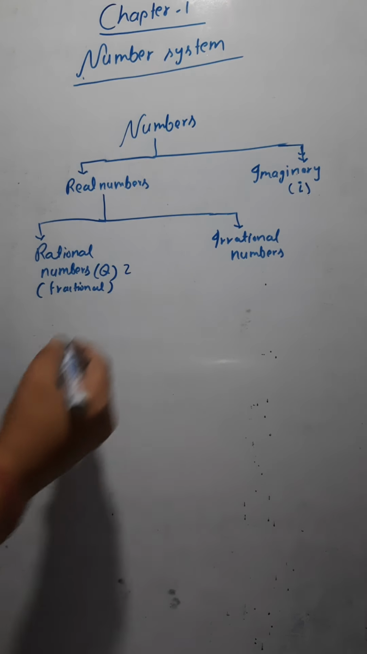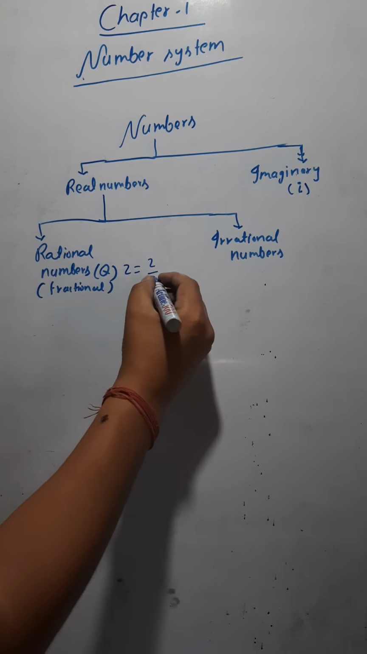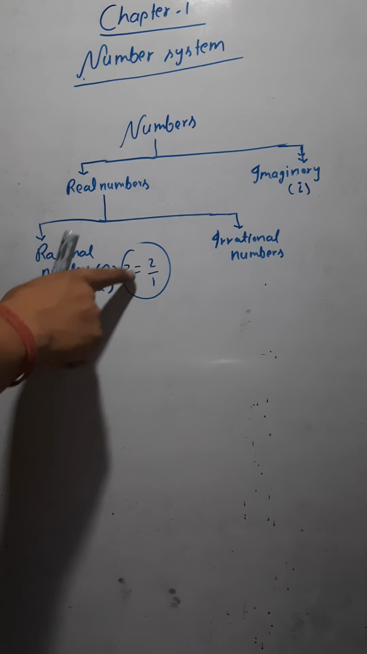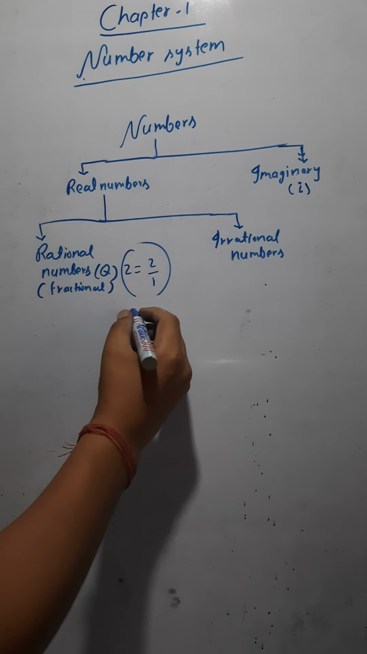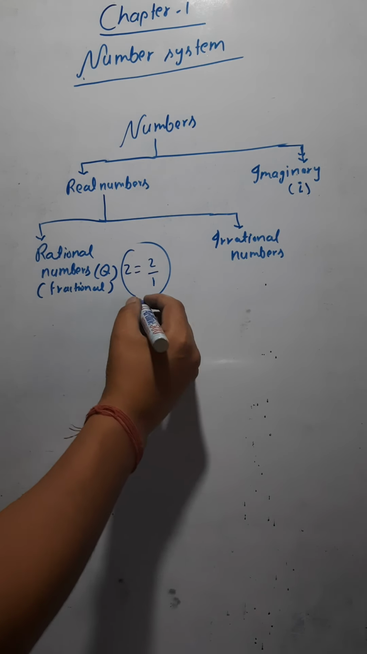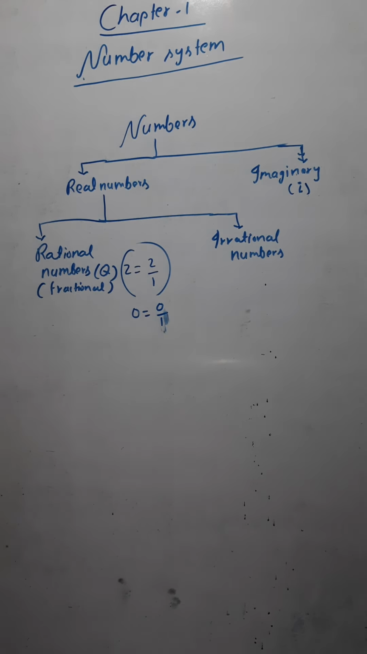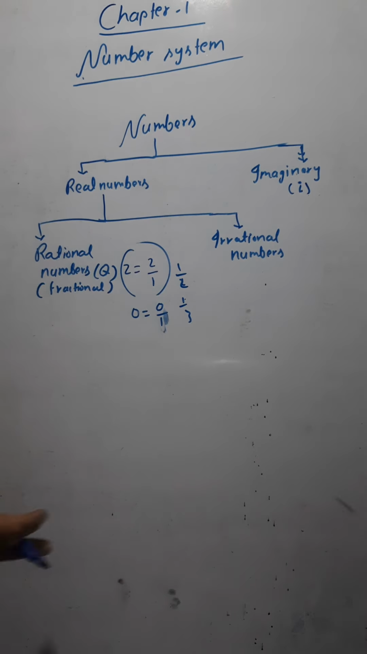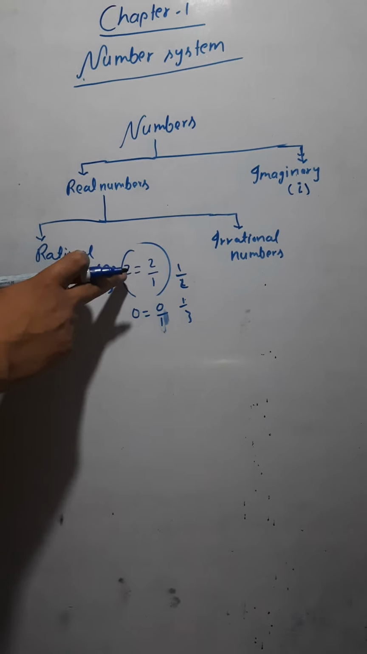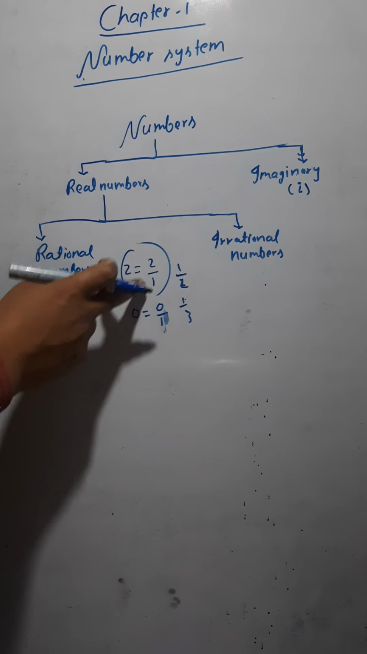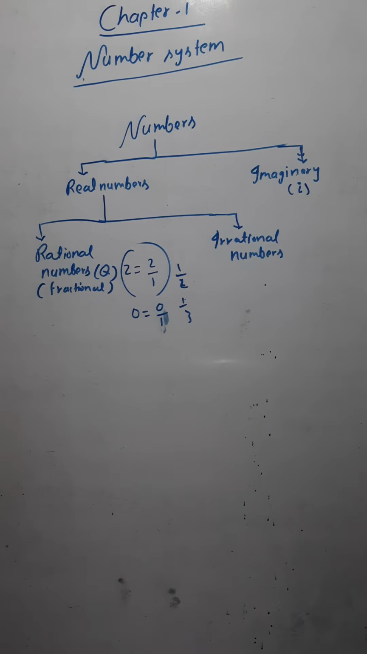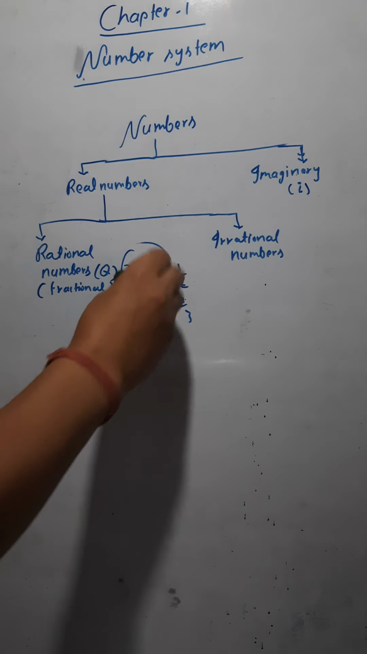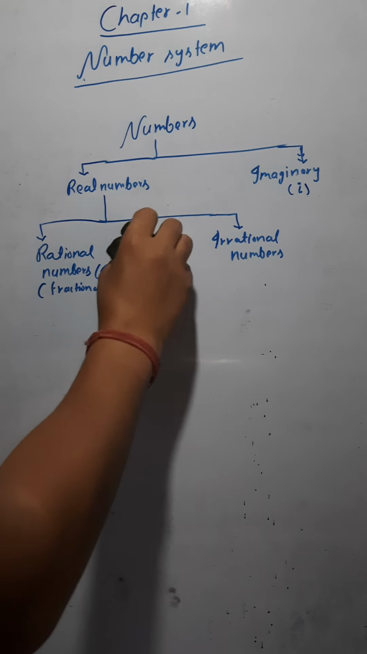All the numbers that can be written in the form of p by q are rational numbers. Let's say 2. 2 is also a rational number, because I can write 2 as 2 by 1. Let's say 0. 0 is also a rational number, because I can write it as 0 by 1. Similarly 1 by 2 and 1 by 3. All these are rational numbers, because we can write them in the form of p by q. Remember this. Are you getting this? Very good. Let me move ahead.